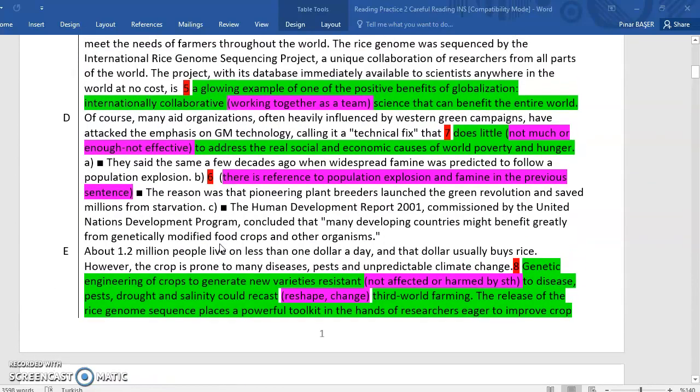Alright, so as you can see in this section, in the highlighted parts, you can see that many aid organizations believe GM technology is just a technical fix and it doesn't really solve the problem of world poverty and hunger. So this is how we would find the correct answer easily.